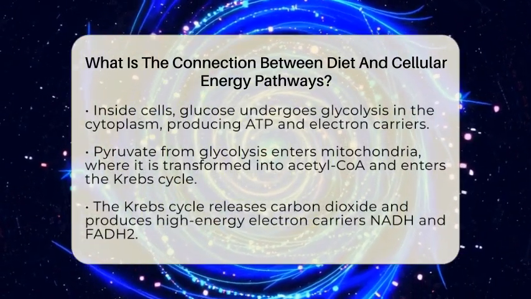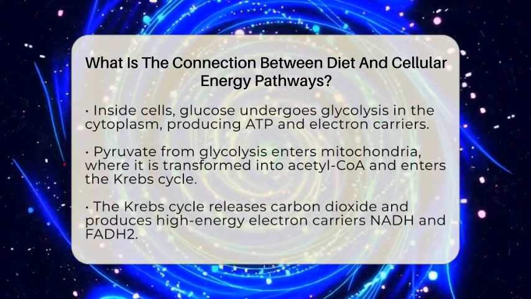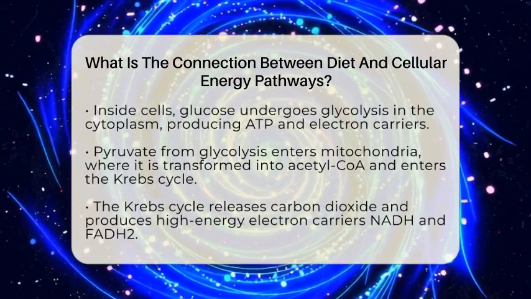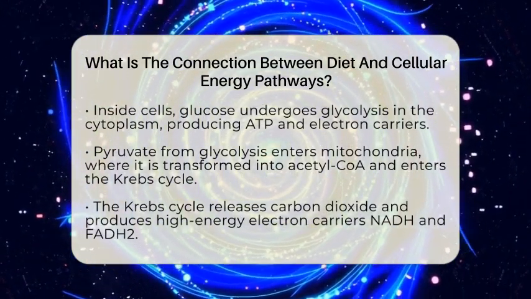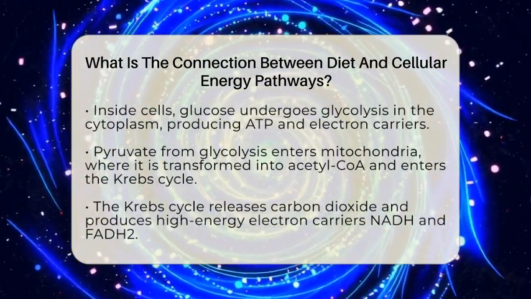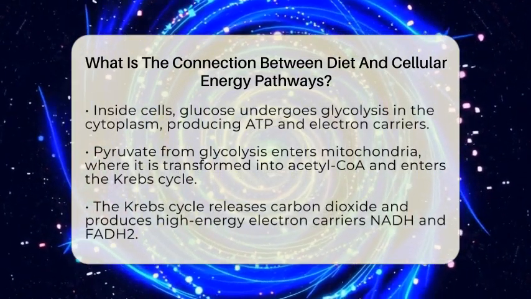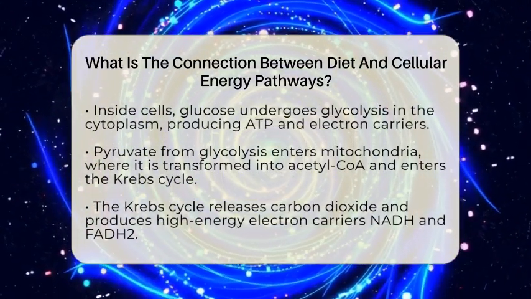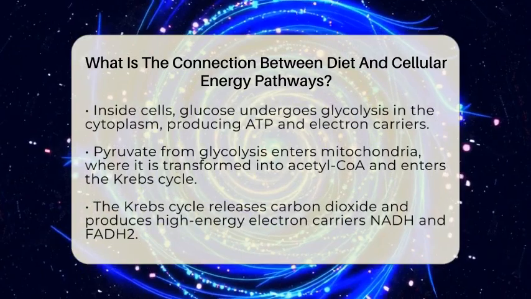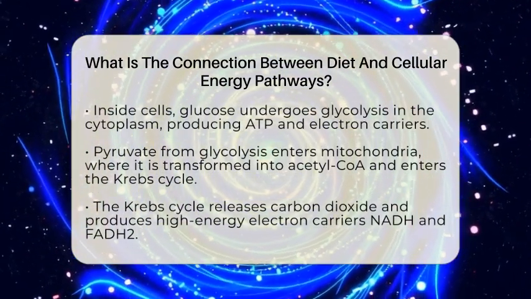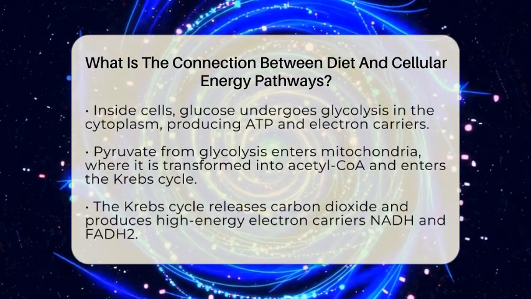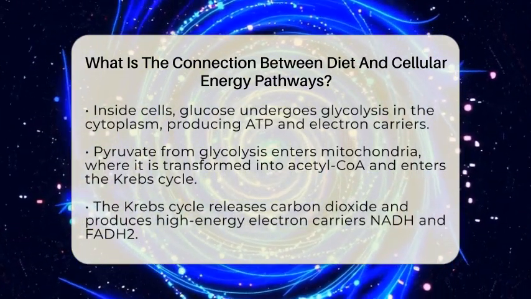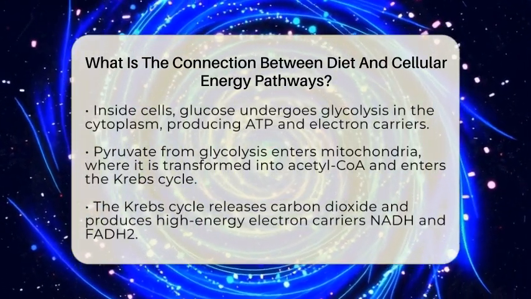The first step involves glycolysis, which happens in the cytoplasm of the cell. Here, glucose is split into two molecules called pyruvate, producing a small amount of ATP and some electron carriers. Next, if oxygen is available, pyruvate enters the mitochondria, the cell's energy factories. Inside the mitochondria, pyruvate is transformed into acetyl-CoA, which then feeds into the tricarboxylic acid cycle, also known as the Krebs cycle. This cycle fully oxidizes acetyl-CoA, releasing carbon dioxide and generating high-energy electron carriers called NADH and FADH2.